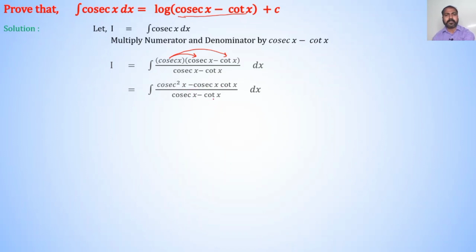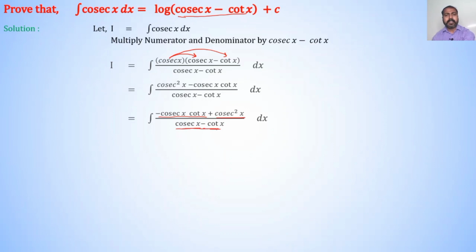Therefore, I is equal to integration of minus cosec x into cot x plus cosec square x divided by cosec x minus cot x dx. We know that derivative of cosec x is minus cosec x into cot x, and derivative of cot x is minus cosec square x, so minus minus becomes plus cosec square x.